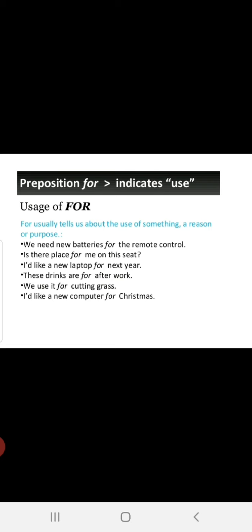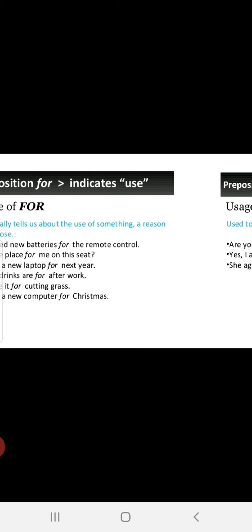For usually tells us about the use of something, a reason or purpose. Okay, fine. Let us see. We need new batteries for the remote control. Okay. Is there place for me on the seat? I would like a new laptop for next year. These drinks are for after work. We use it for cutting grass. I would like a new computer for Christmas. See, it is showing something, a reason or a purpose.